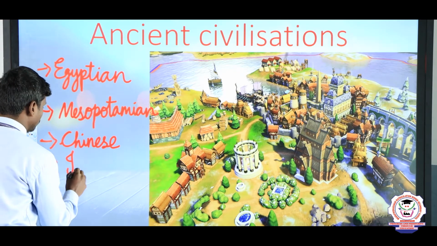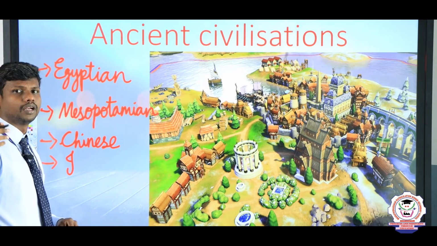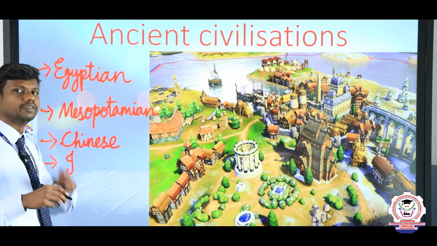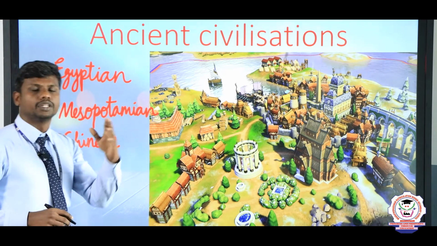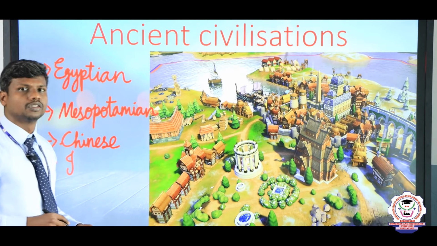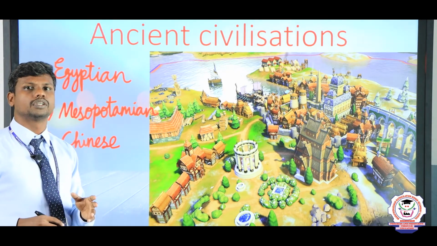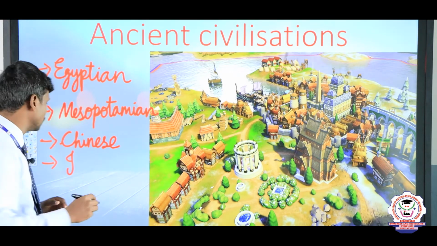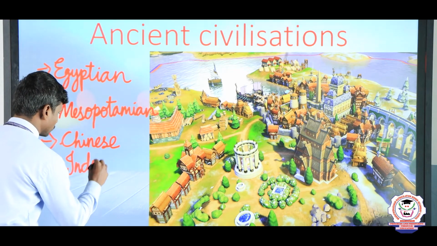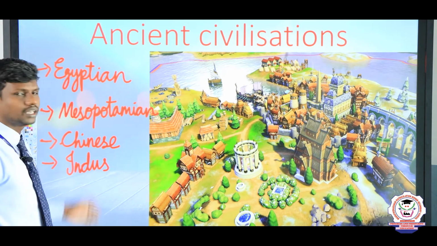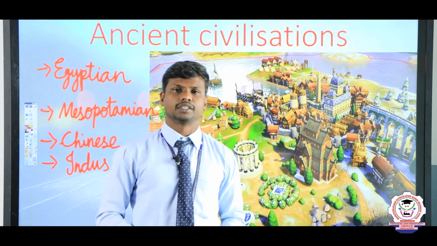The Indus is a river which originates in the Himalayan mountain range, flows in the western side of India, and irrigates the places of both India and Pakistan. In that particular place there lived one group of people who are known as the Indus Valley civilization. So that is known as Indus. These are the 4 civilizations we are going to discuss in this particular session.